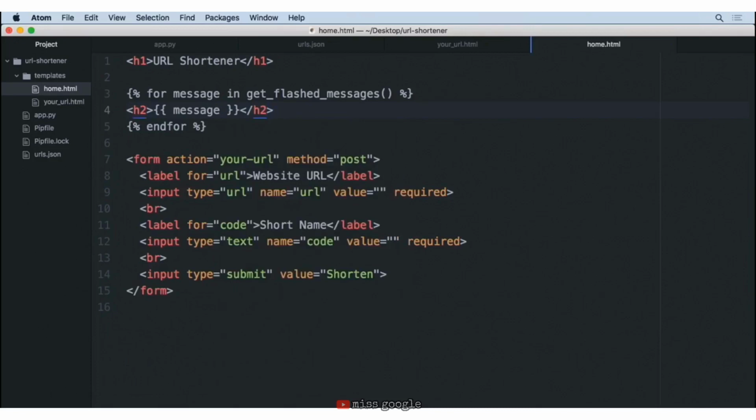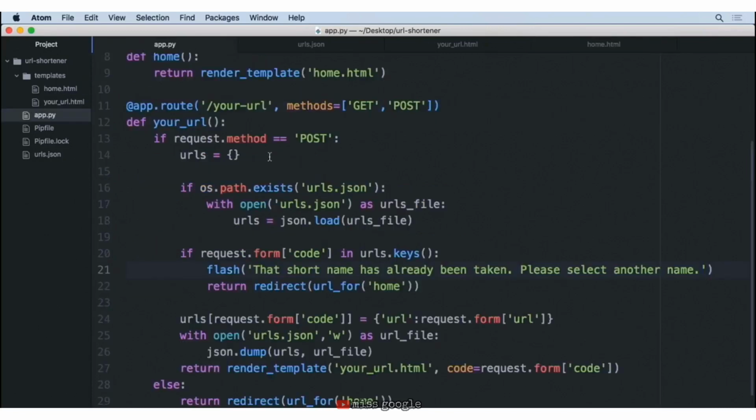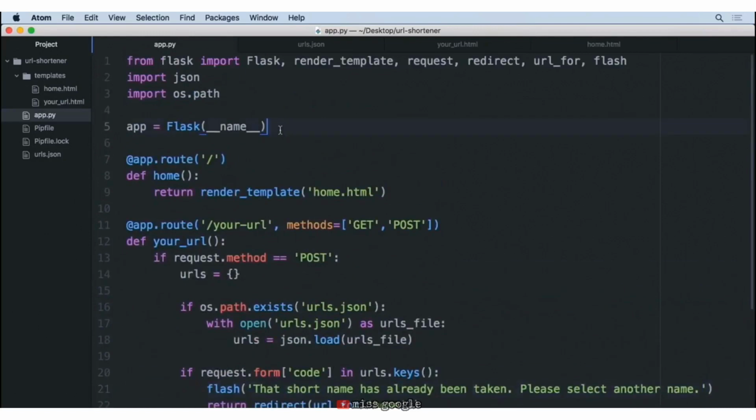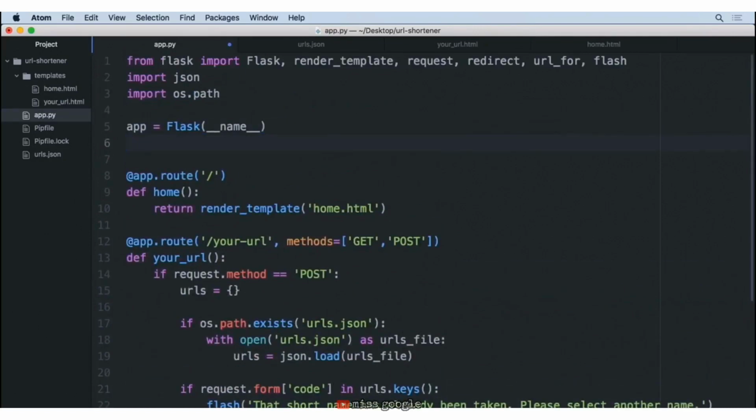Now, just before we move on, because we're using message flashing, we have to add one more attribute into our app. So if we scroll to the top of our app.py, after we create our app variable, we also need to say app.secret_key. This allows us to securely send messages back and forth from the user to make sure that those trying to snoop in on the connection cannot see this information. So we need to provide some sort of random string for the time being. Just because we're in development, you can just type some gibberish. But when it comes to production, you would want to find a very random key and make it long so that no one could guess the secret key. It's something you would not want exposed.